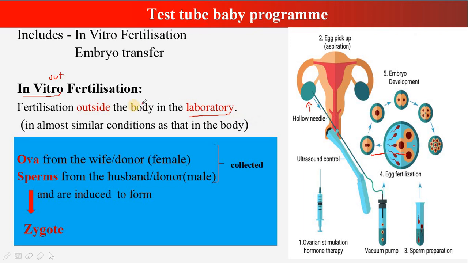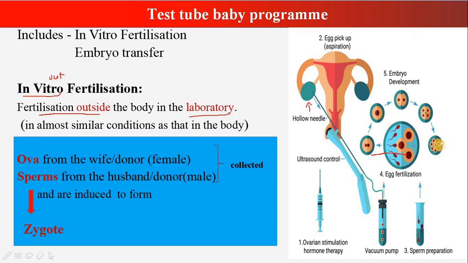So I hope in vitro fertilization is clear. To repeat once again, in vitro fertilization is a fertilization that takes place outside the body. It takes place in the laboratory in similar conditions as that of the body. So here the ovaries are induced with hormones so that superovulation takes place and ovums are collected. The sperms are also collected from the donor or the husband. Here ovum is collected from the donor or the wife, and then it is allowed to fertilize in the culture medium, and then in the culture medium the embryo develops.